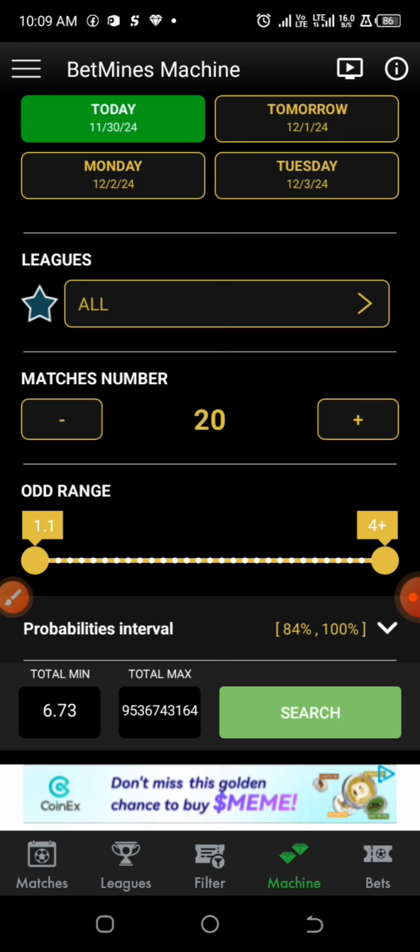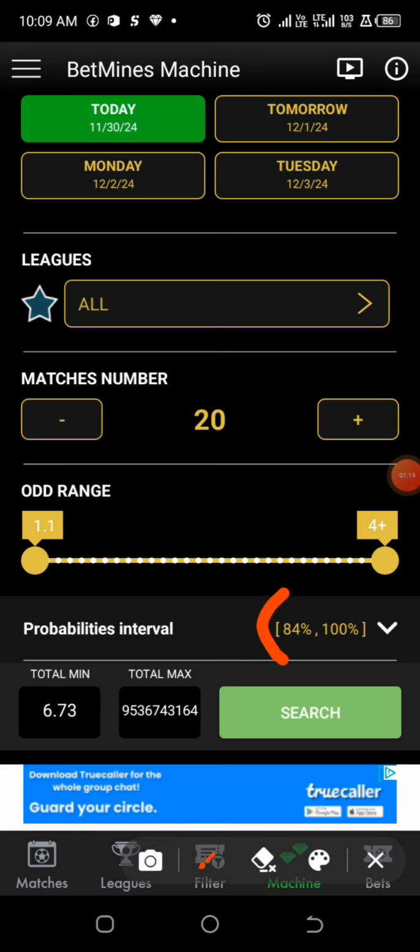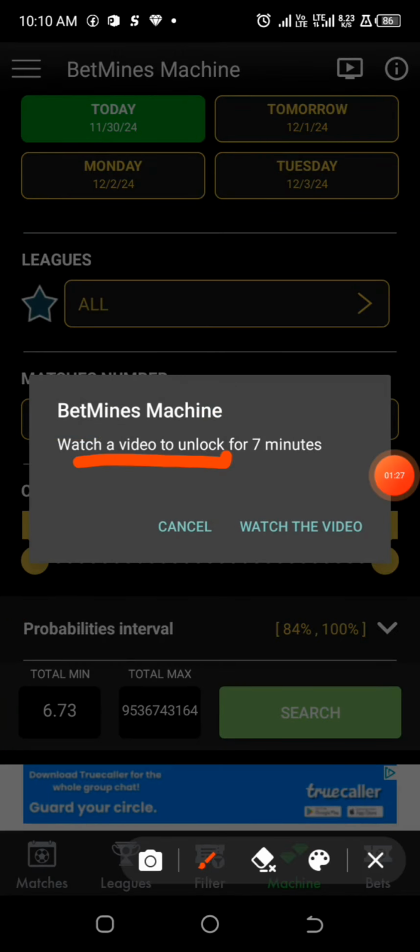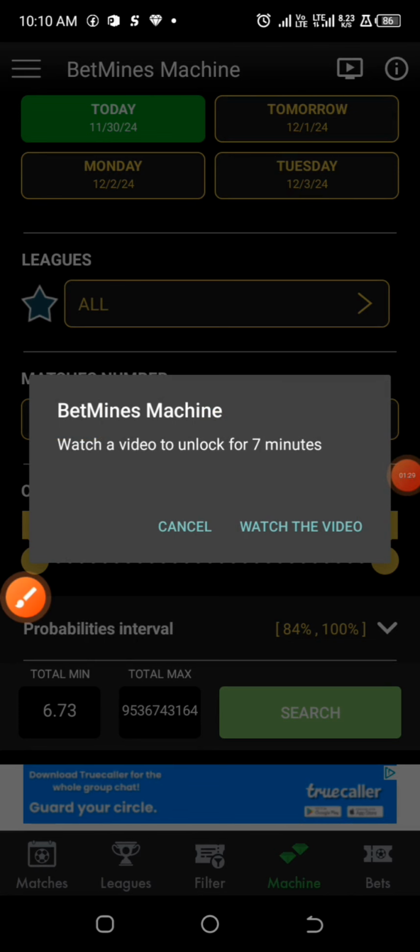Right, so let us move on to the percentage of the possible outcomes of the game. We all know that we cannot always get 100% from betting prediction, but at least let's go for something around 84% to 100%. Right, so now let's go for search. I will quickly watch the ads now, and I'll be right back.